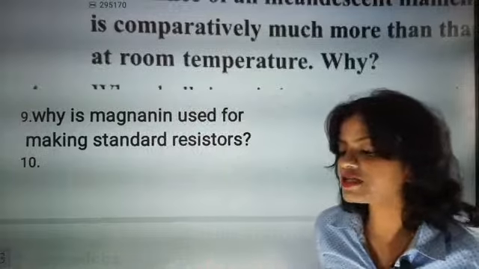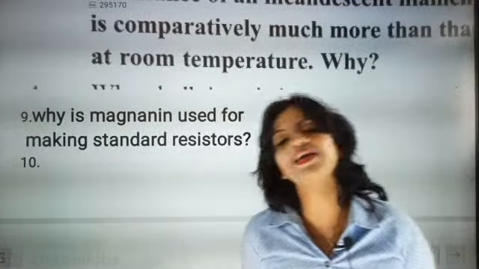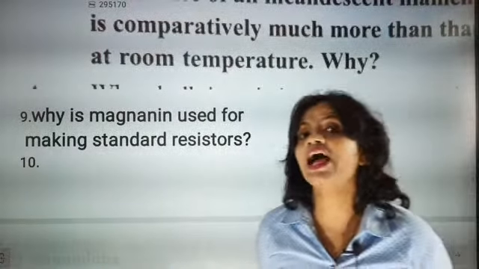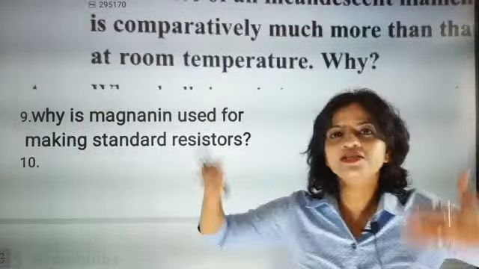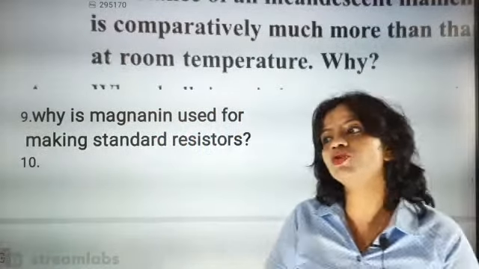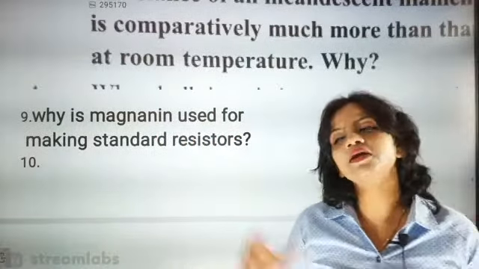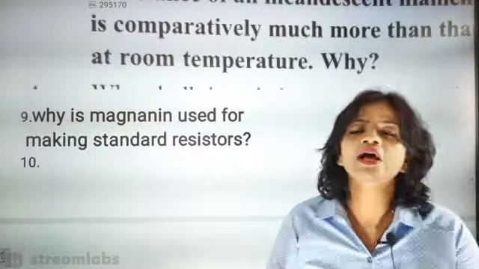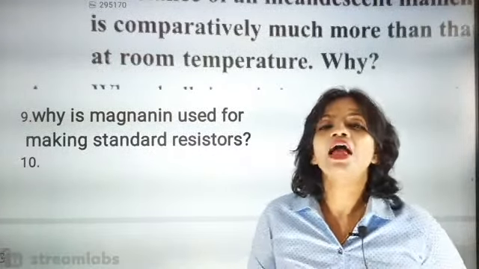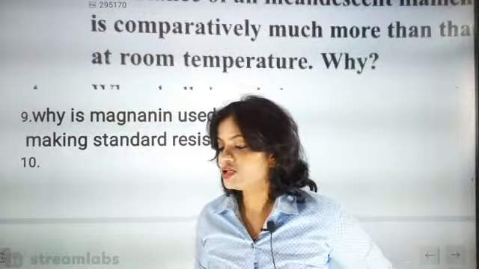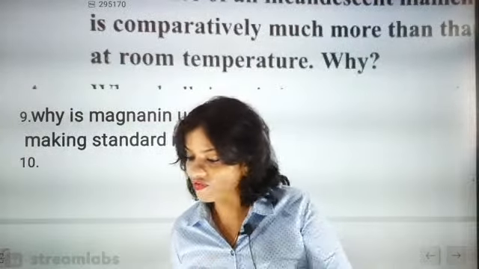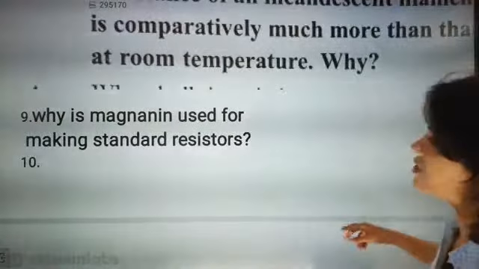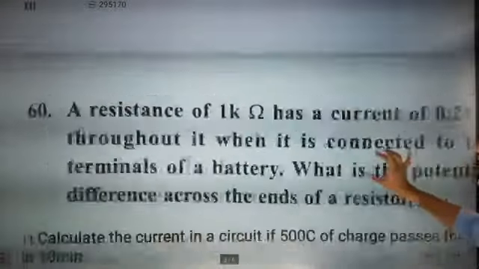Very good. So it is not going to oxidize, which means it will not catch fire easily. Since it will not catch fire, it can withstand high temperature. That means you can increase the temperature, or the amount of current flowing in the circuit. Either way, it can withstand that and it will not break. That's why, beta, we are using it. Very good answers. All 4 of you have written all the points correctly. Now we are going to go for the next question.